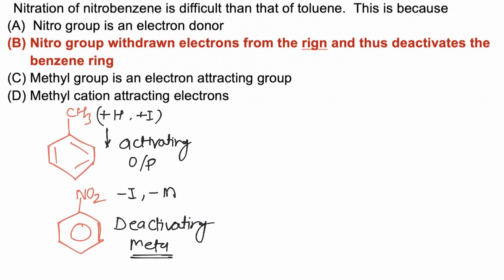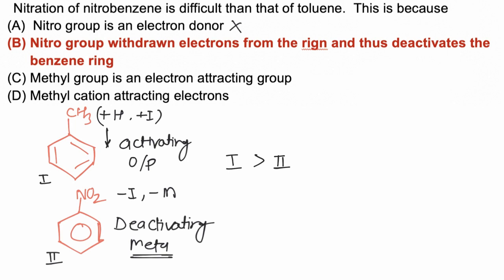Now, nitro group is an electron donor. This is incorrect because the nitro group is an electron withdrawing group. The nitro group withdraws electrons from the ring and thus deactivates the ring. Yes, this statement is correct. Now if we compare electron density on these two rings, toluene has higher electron density than nitrobenzene, hence toluene will be more reactive than nitrobenzene.